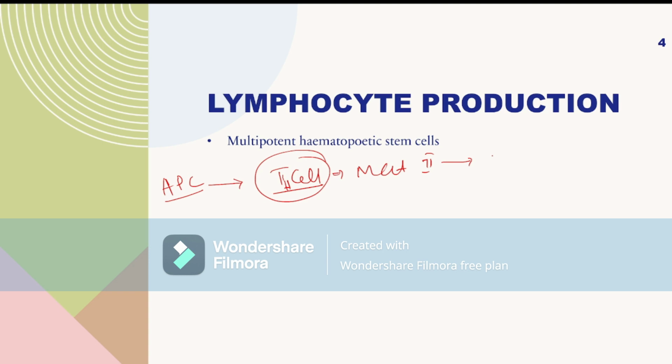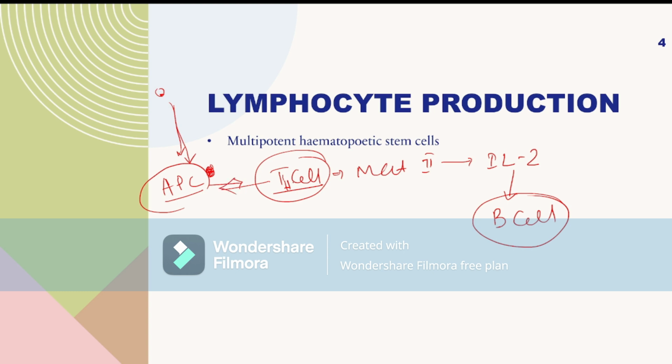By this they produce interleukin 2, and this interleukin 2 stimulates the B cell. The antigen from the virus first attaches to the TH helper cell by the MHC2, then produces interleukin 2, and stimulates the production of B cells.